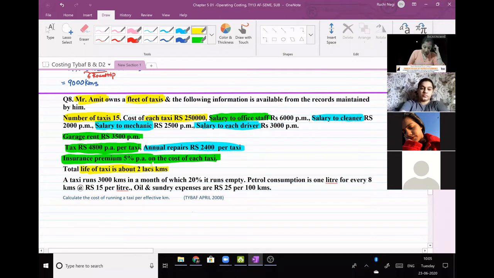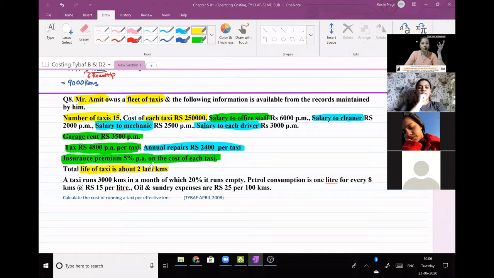Can anybody tell me why is this information given? How is this information useful to us in this question? It's already 5 minutes up, so I am locking the meeting room. Anyone? Post it in the chat box. Why life of taxi is about 2 lakh kilometers.